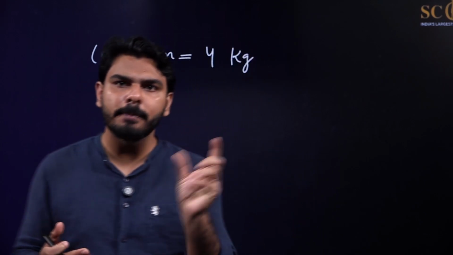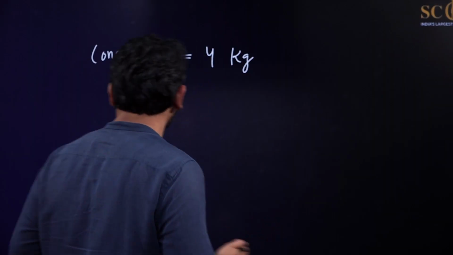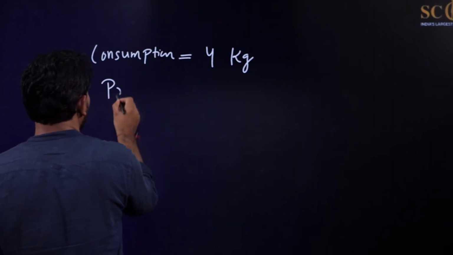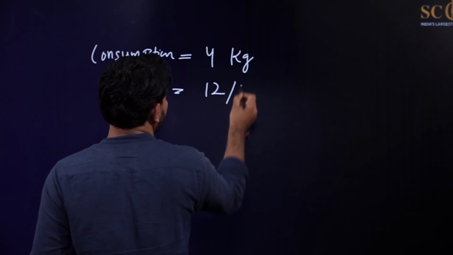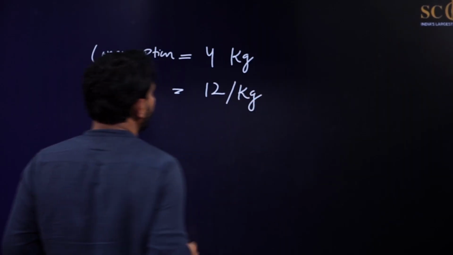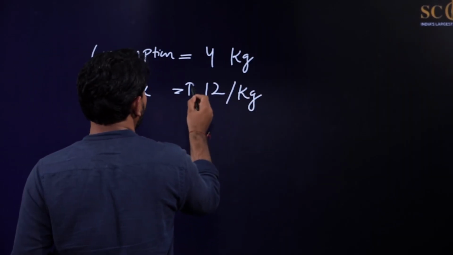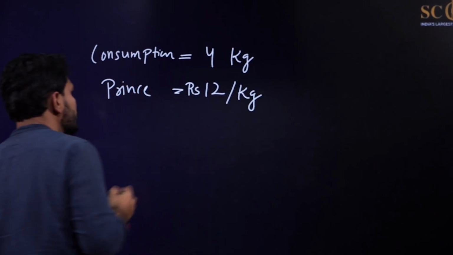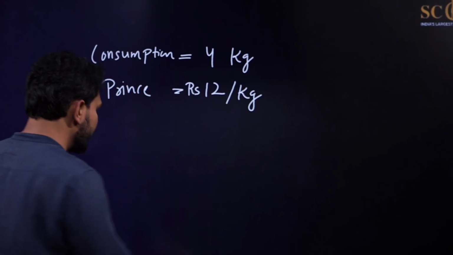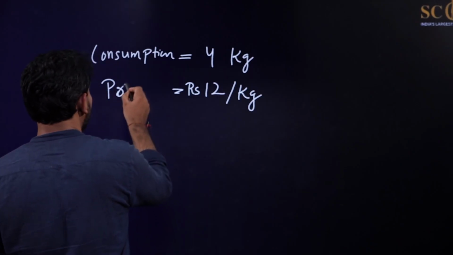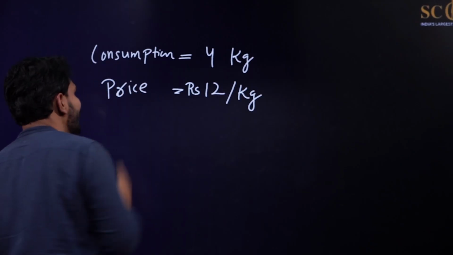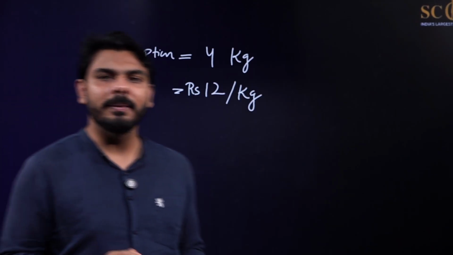You know the price per kg. So what is the price per kg in this case? Let us suppose the price is rupees 12 per kg. I have written Prince, my English is so good that I have written Prince only. So the price is rupees 12 per kg.